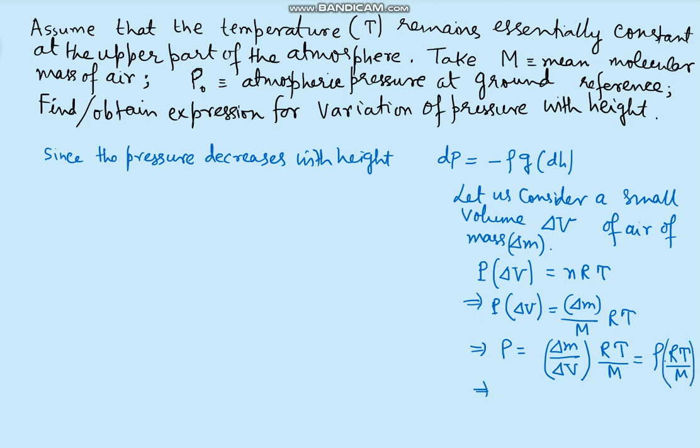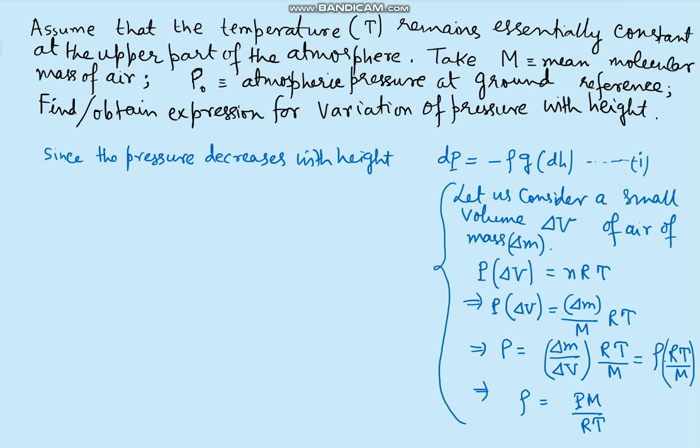Or from here let us find an expression for density. It is equal to PM divided by RT, where P is the pressure at that location.